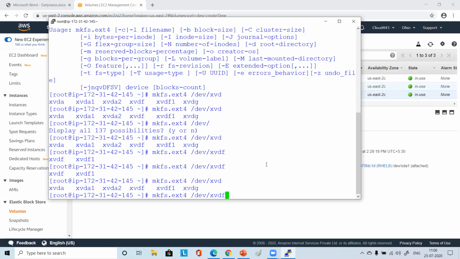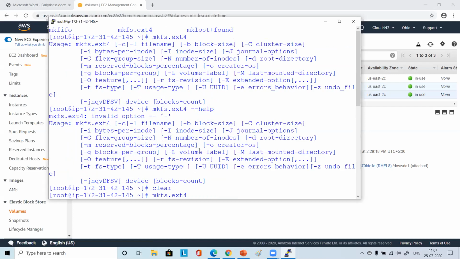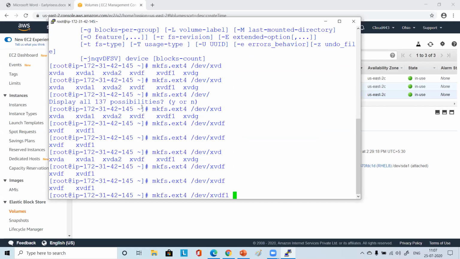Then you do tab 1 time, nothing will come. 2 times you do, then whatever is starting with XVDF will come. Then you choose 1. Then again you do tab, and a space will come. That means whatever path you have chosen is correct. Or you can simply copy paste whatever is there.